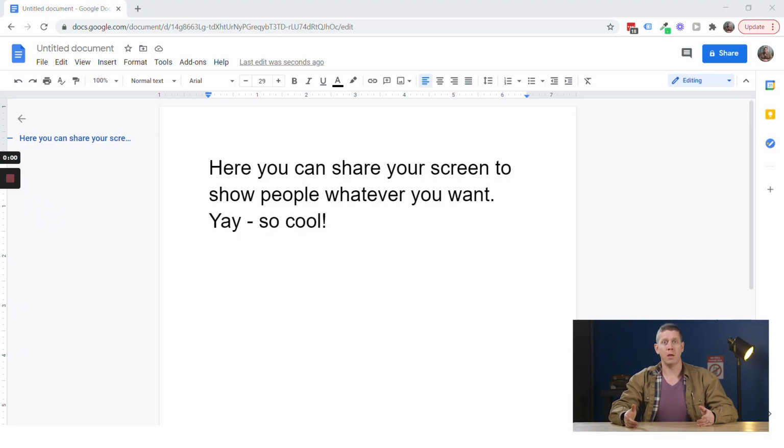Tactic number 11 is to share your screen. If there's something you're talking about and it would be easy to show people on your computer screen what that is, then you can just do a screen share video. So maybe you are just smaller in the corner of the screen, and then the screen itself is explaining things better than you could do just with your words.